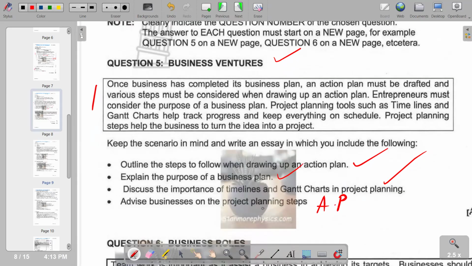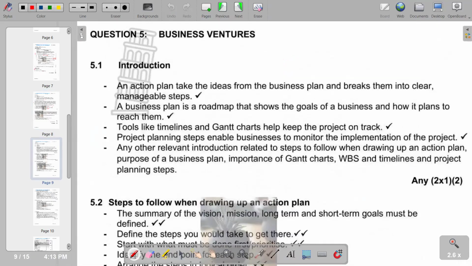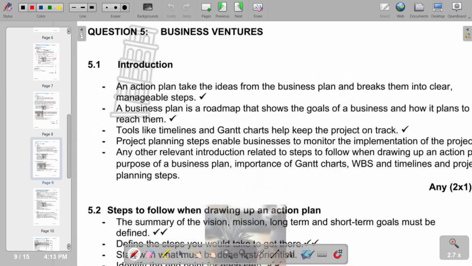In terms of our introduction, you can explain an action plan and a business plan. This is a typical introduction that you can come up with. In terms of the first point, an action plan takes the ideas from the business plan and breaks them into clear, manageable steps. And a business plan is a roadmap that shows the goals of a business and how it plans to reach them. So basically, that's what we have.